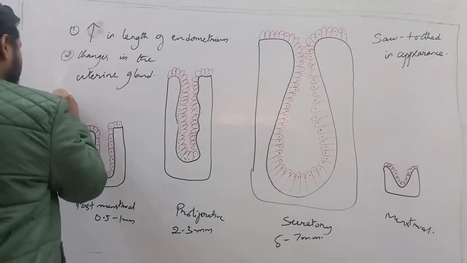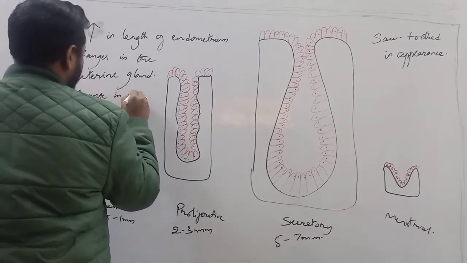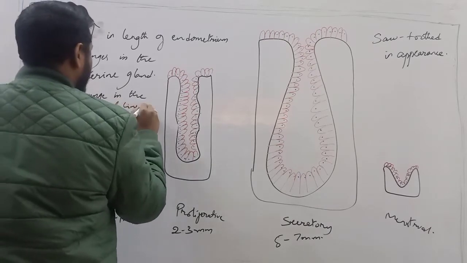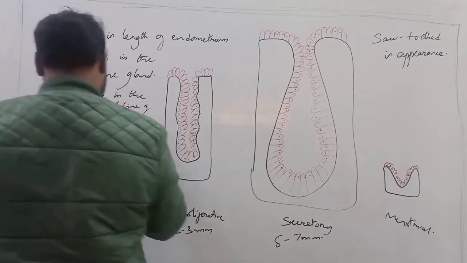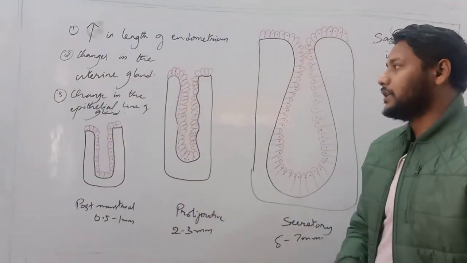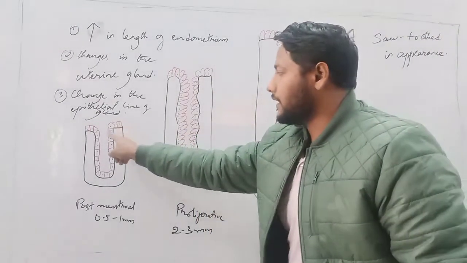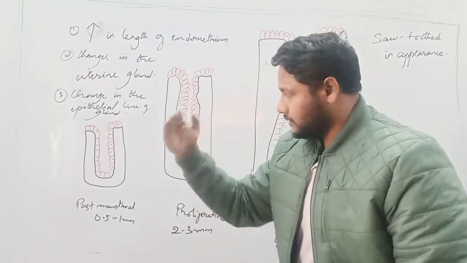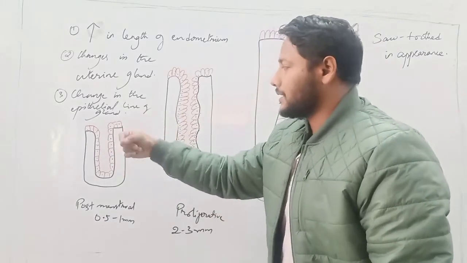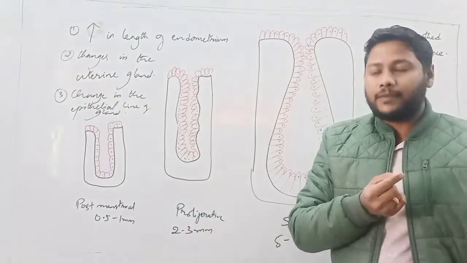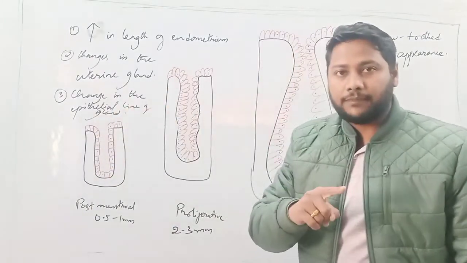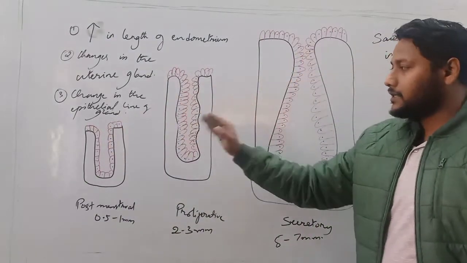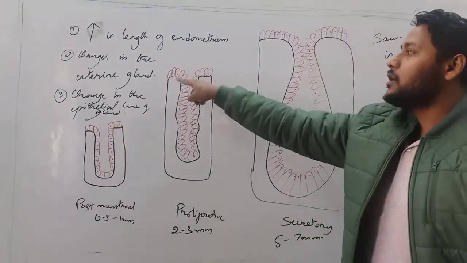And thirdly, we have change in the epithelial lining of the gland. Okay. Third here is we have change in the epithelial lining of the gland, the uterine gland. Now, as you can see, in the post-menstrual phase, the lining consists of cells which are cuboidal in shape. Okay, all these cells are cuboidal in shape. But as the phase increases in the proliferative phase, you can see that the cuboidal cells now have turned into columnar cells.